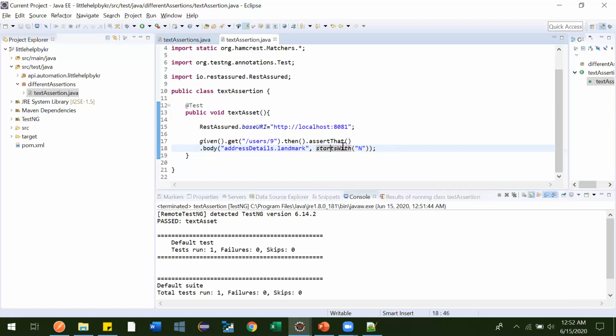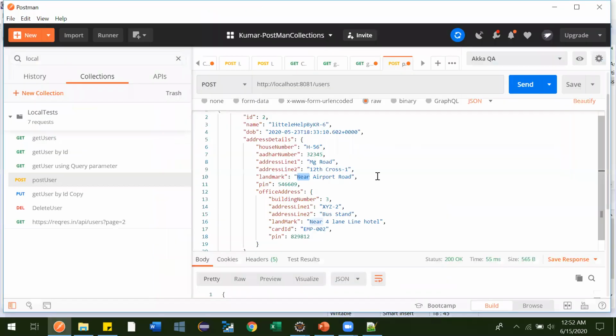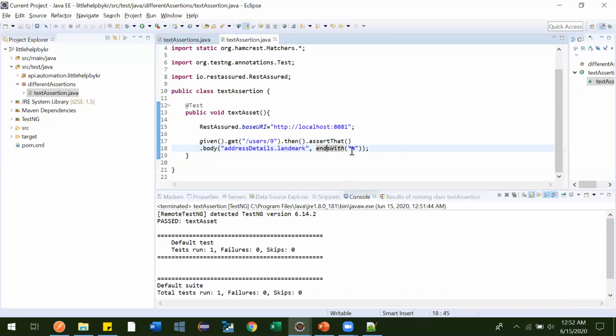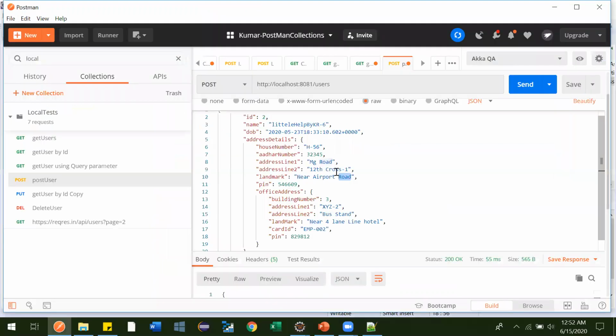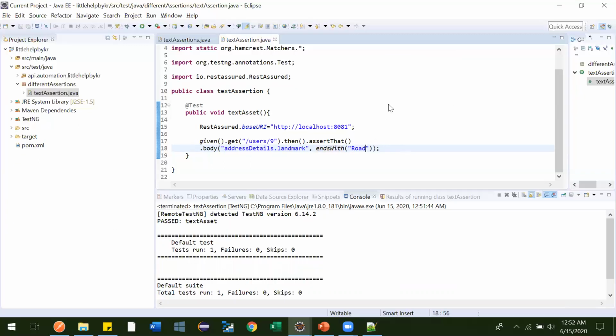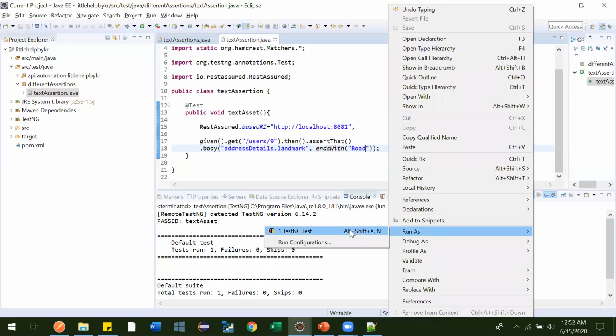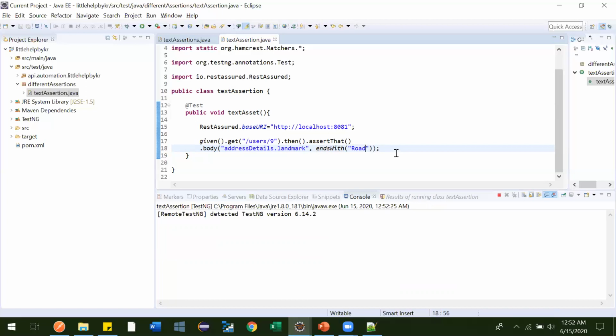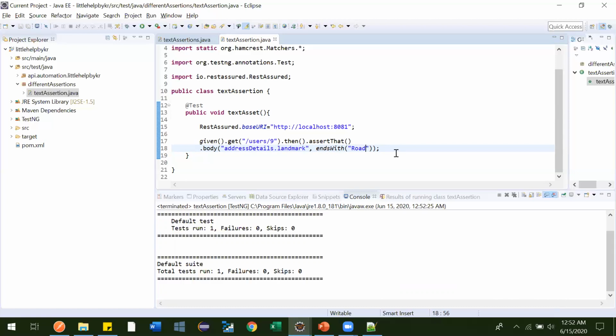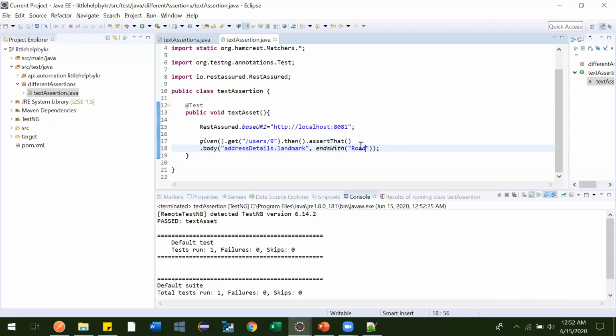Let me convert it to ends with. So whatever string will come, I want it to end with this road. Before that, whatever it is, I am not at all bothered, I just want the end to be road. So my requirement is like that, so I am doing the assertion in that fashion. See, it is passing, right?